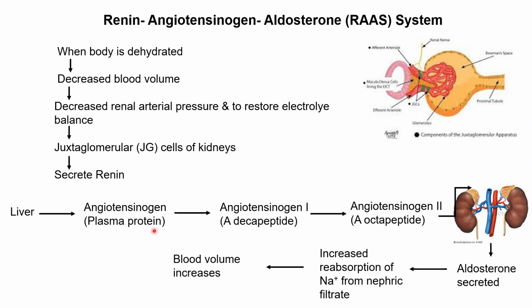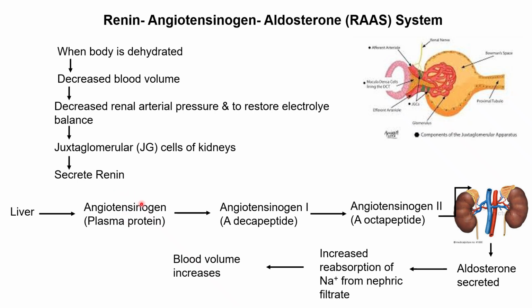Now, where is this angiotensinogen produced? This is produced by the liver. This protein is also there in the blood. So the JG cells, in response to low blood volume and low salt concentration, got activated and secreted renin into the blood.